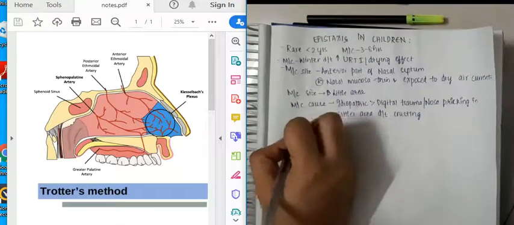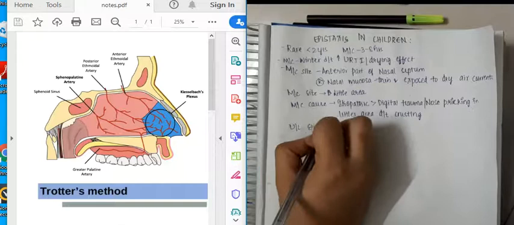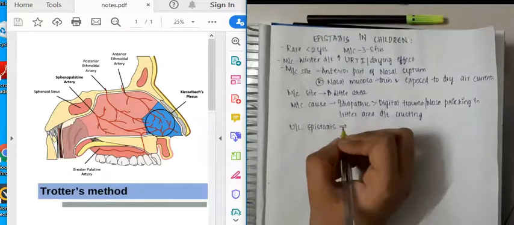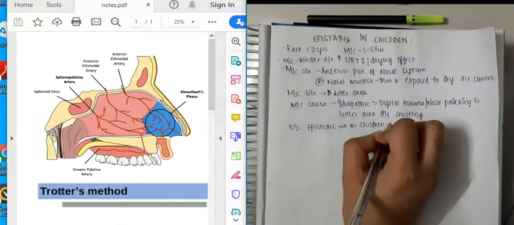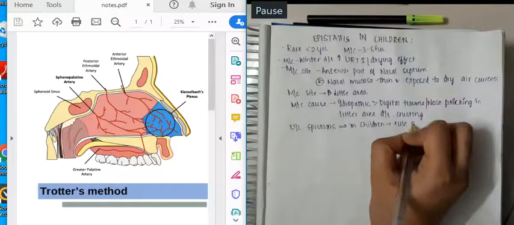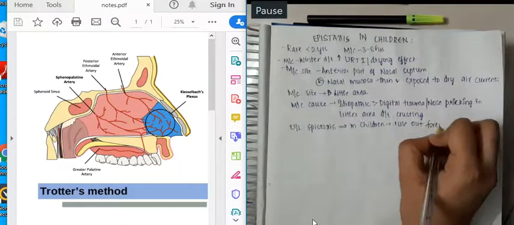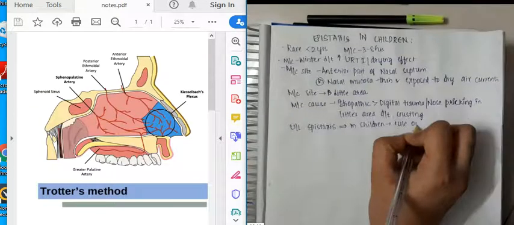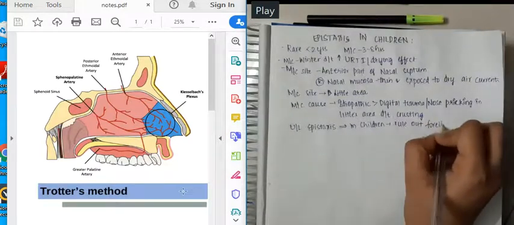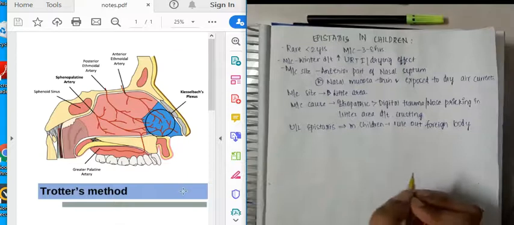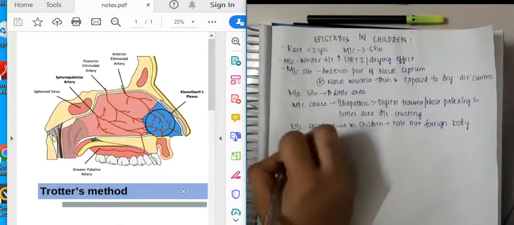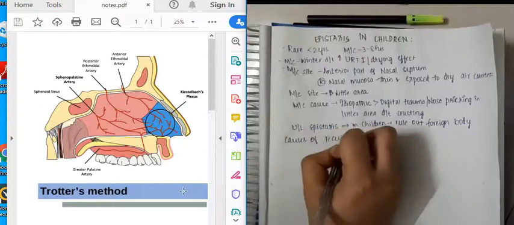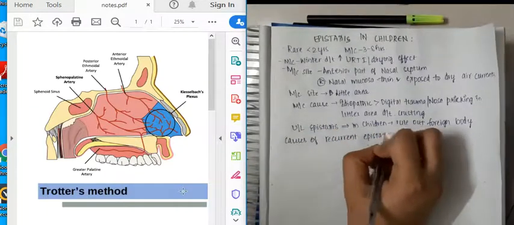Then, unilateral epistaxis: if there is any unilateral epistaxis in children, always rule out a foreign body. Then what are the causes of recurrent epistaxis in children?